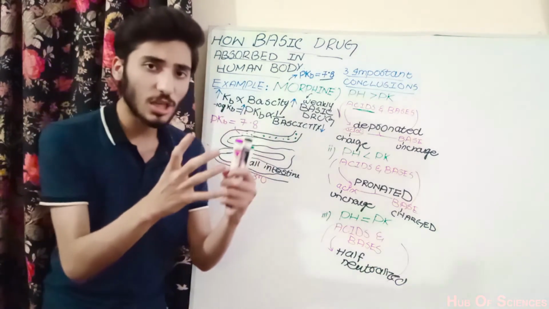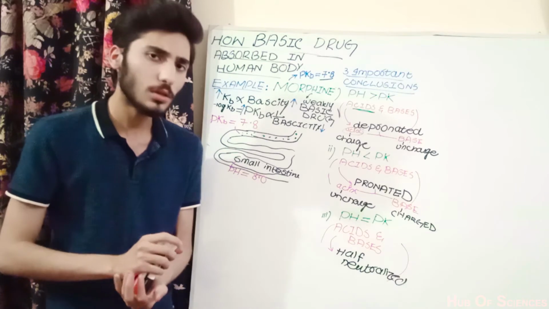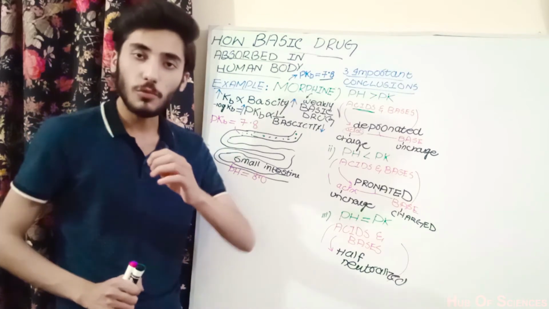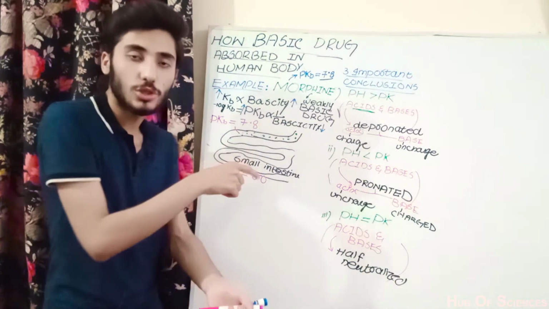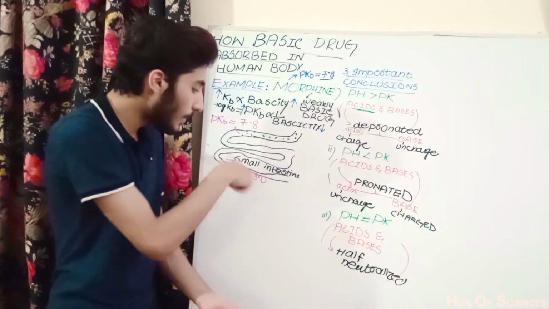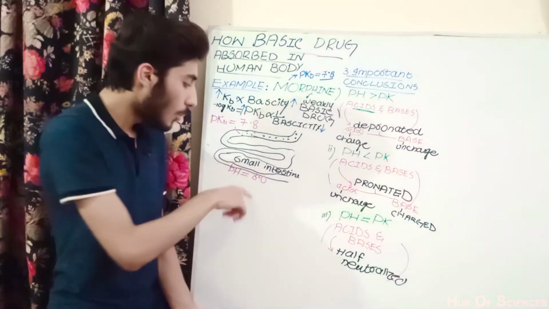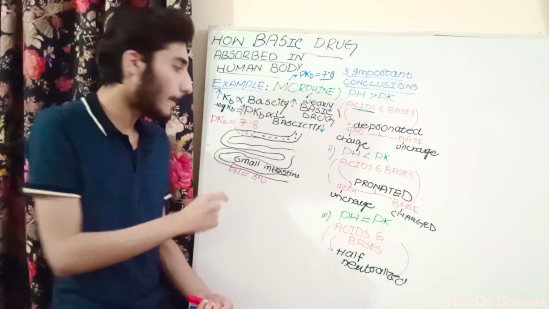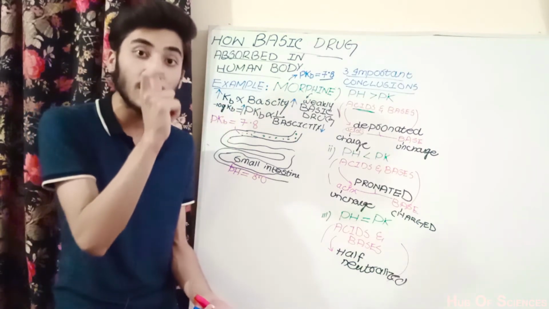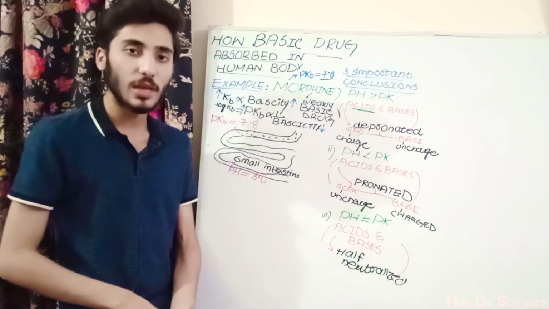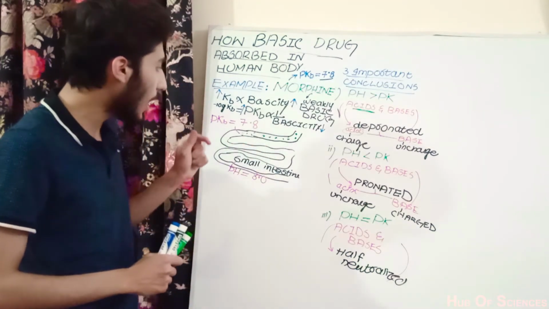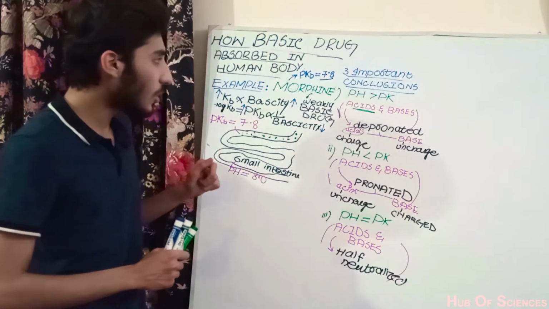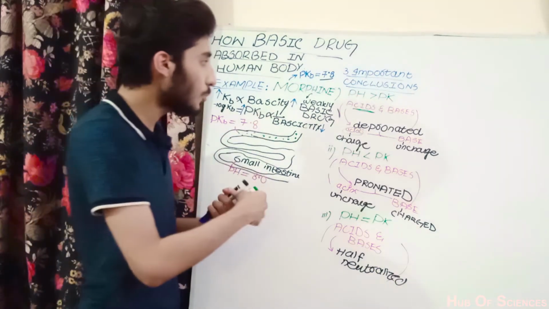What can you conclude from this whole scenario? We can conclude easily that the pH of the solution, what is the solution? The small intestine. The pH of the small intestine, which is 8, is greater than the pKb of the weakly basic drug, which is 7.8. What will happen? We will discuss this scenario in our first point.